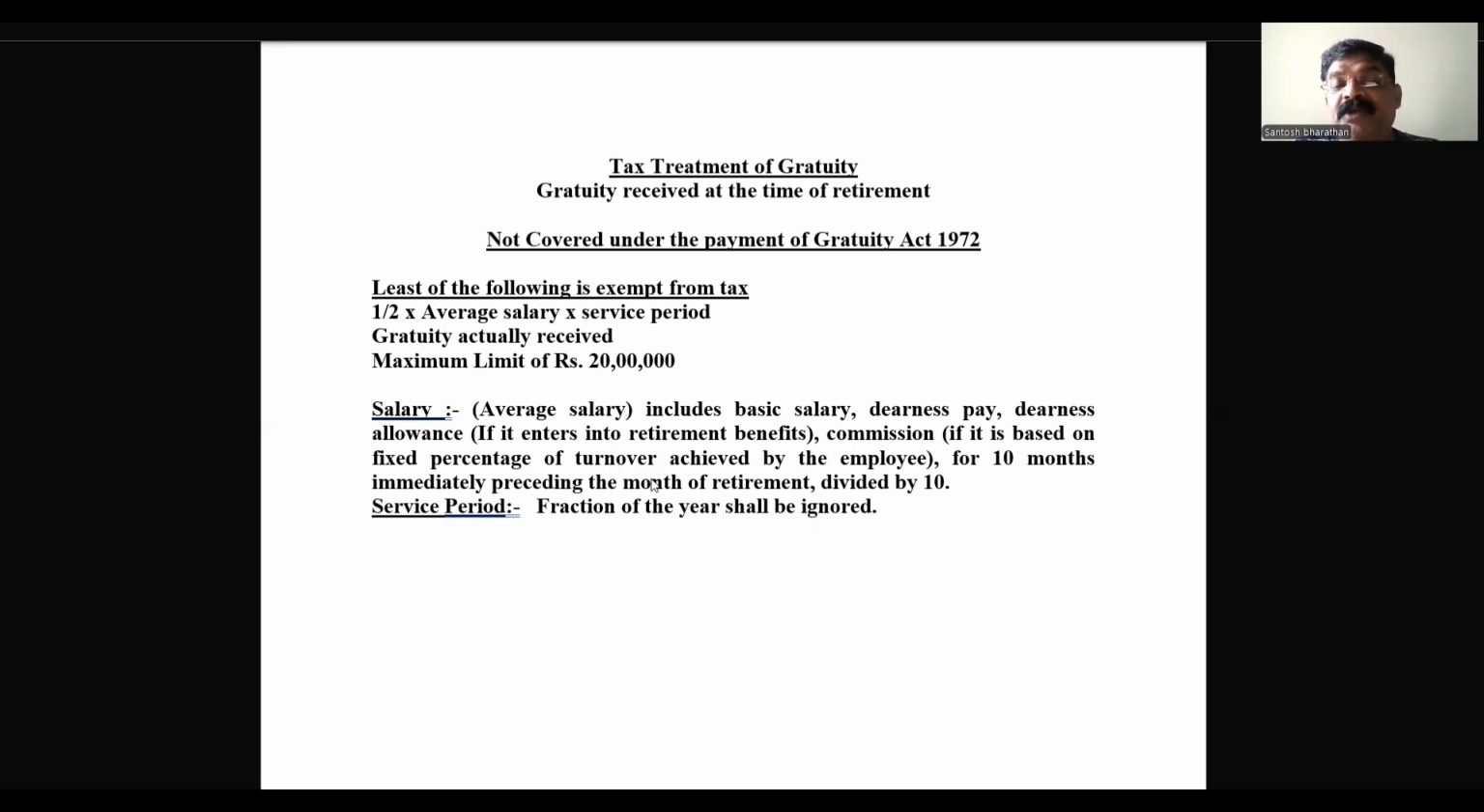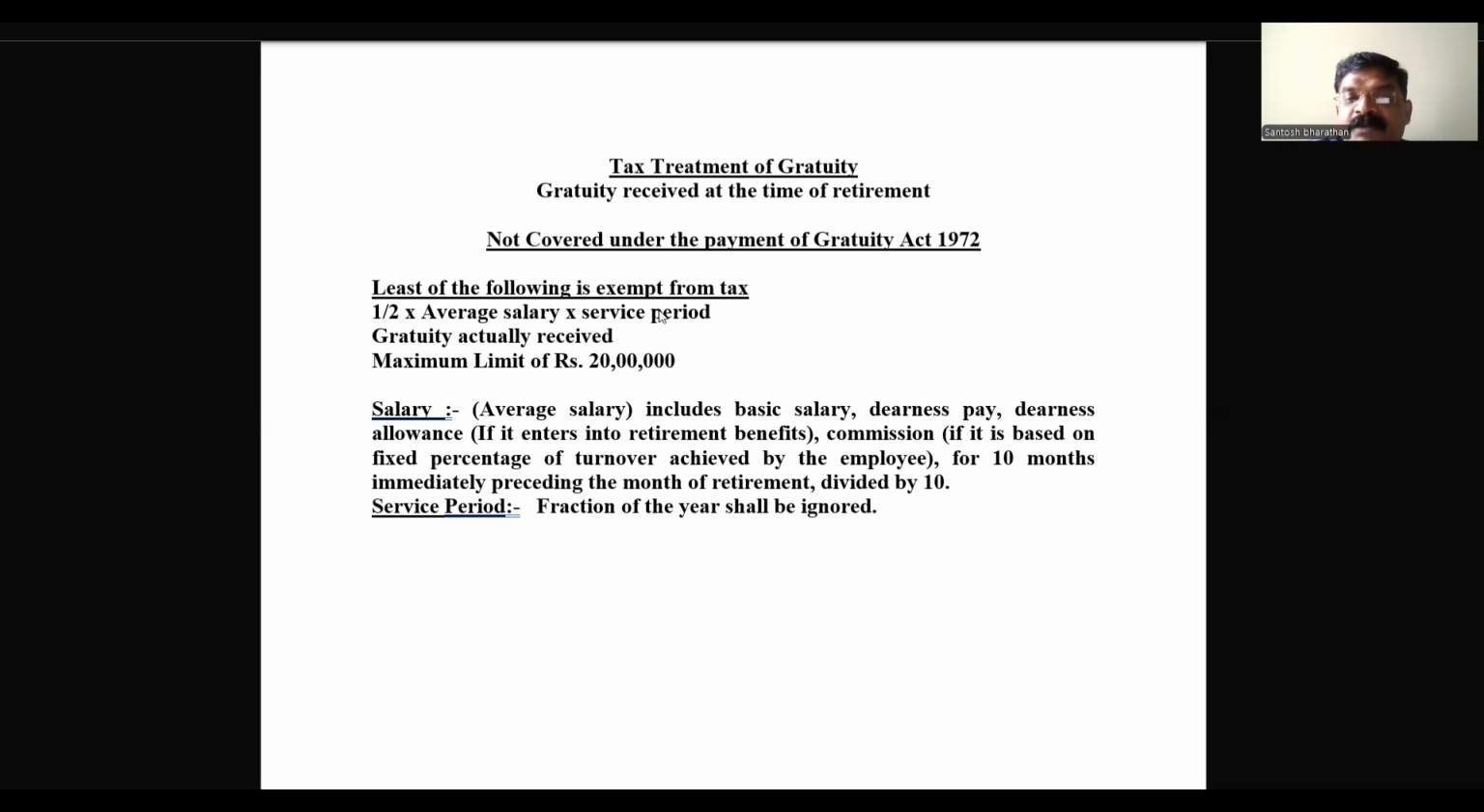10 months, how we are going to calculate? After the retirement, we are going back. Previous year, we are going back. Preceding the previous year. That previous year, we will leave. And then that previous month, we are going to leave. And then we are going back 10 months. Okay, that is how we are going to calculate. After that, when we get a consolidated salary for 10 months, divided by 10, that is 1 month average salary, we are going to multiply into half.